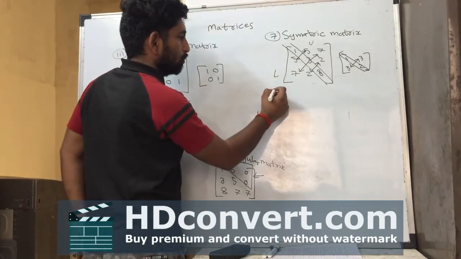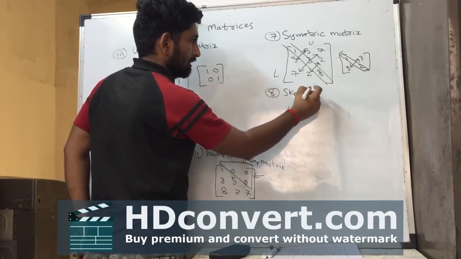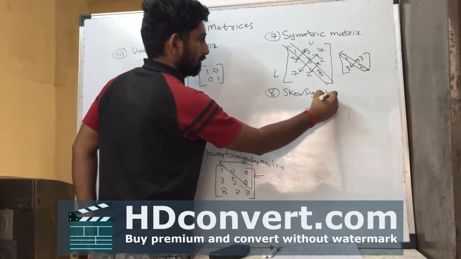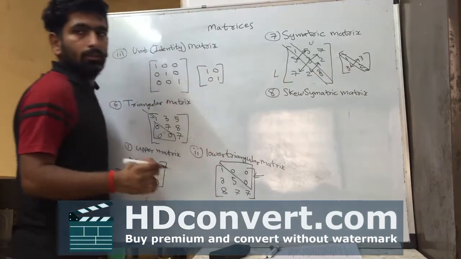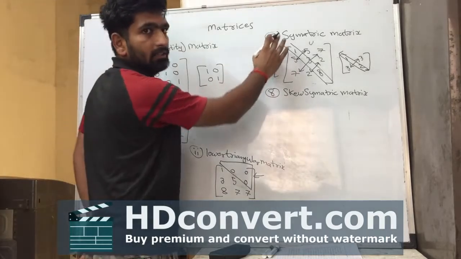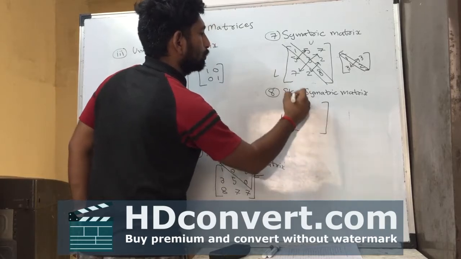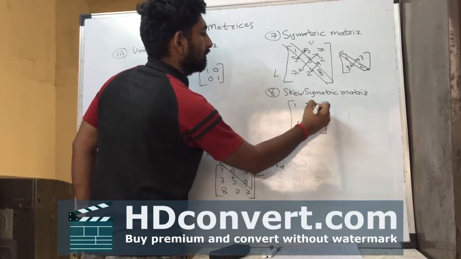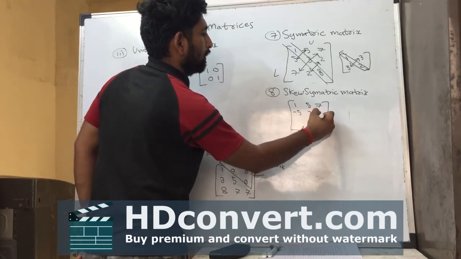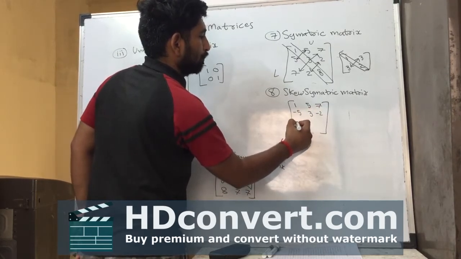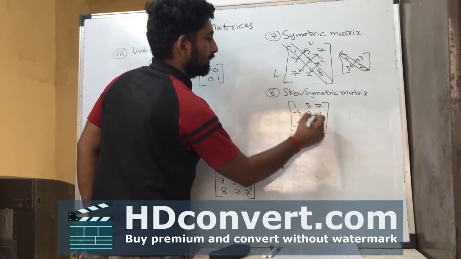Next type is skew symmetric matrix. In skew symmetric matrix, it is similar to symmetric matrix, but only the signs are opposite. 1, 5, 7, minus 5, 3, minus 2, minus 7, 2, 8.